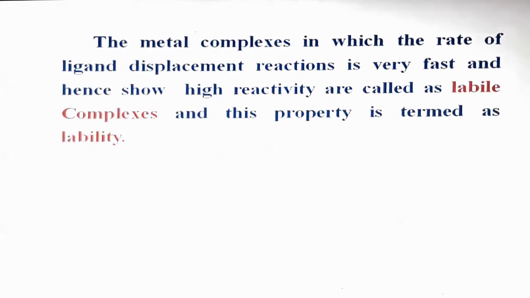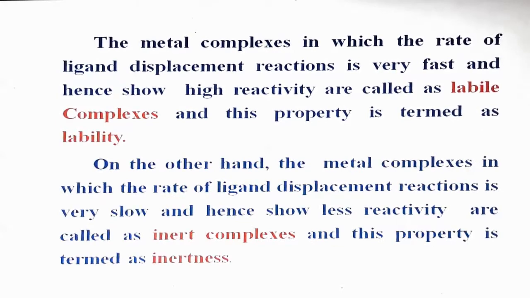The metal complexes in which ligand displacement reaction is very fast and they are very much reactive are called labile complexes, and this property is called lability, while the complexes where ligand substitution reactions are very slow and they are less reactive are called inert complexes, and the property is called inertness.